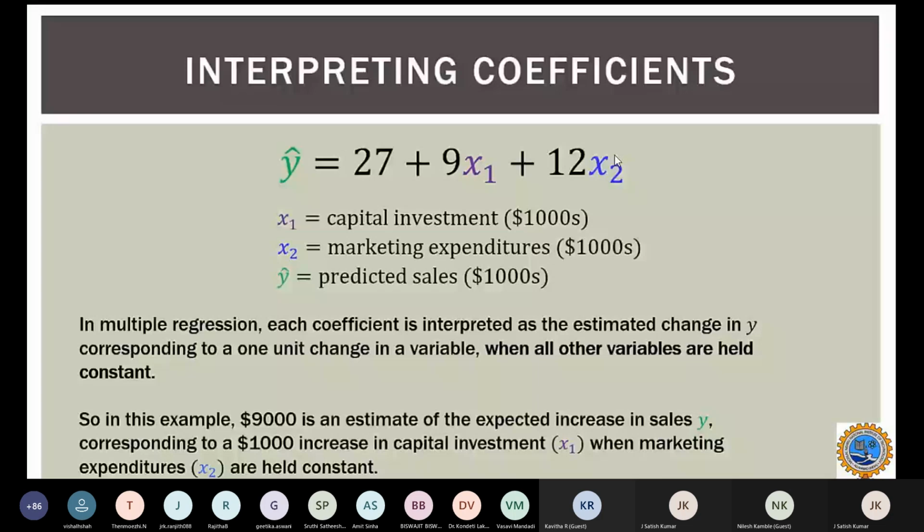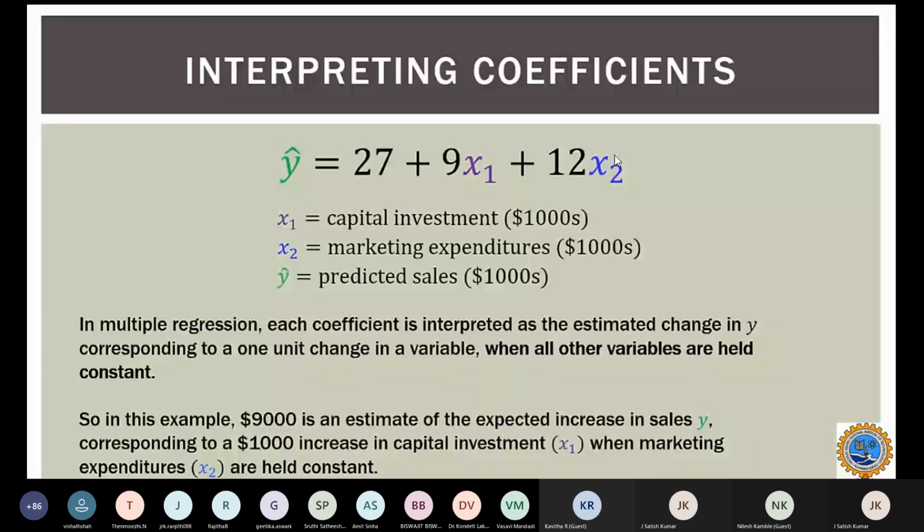Suppose I want to keep x1 constant, then for every $1,000 in x2, there would be a $12,000 increase in the sales. The estimated expected sales would be $12,000. So here we will keep x1 constant. Now, for every $1,000 in x2, there would be $12,000. I'm trying to interpret how the change in y corresponds to each unit change in the variable. We study one at a time, and only then can we interpret very effectively. So that is how we are trying to interpret the coefficients.